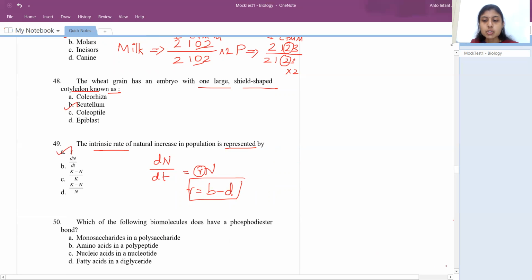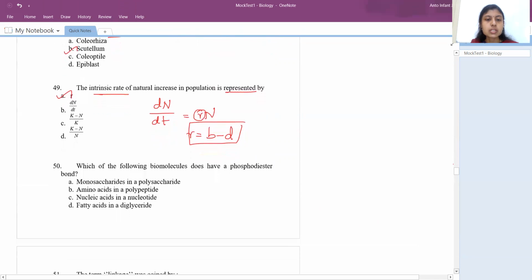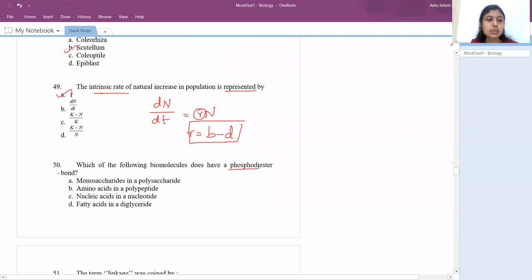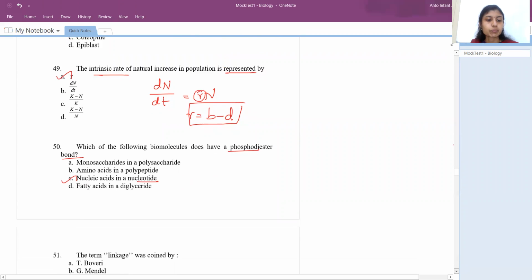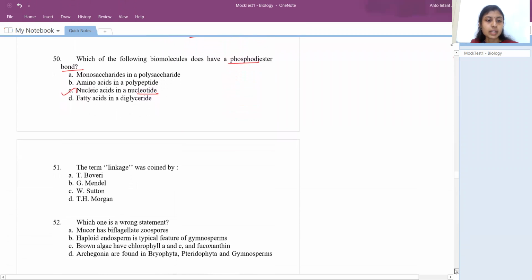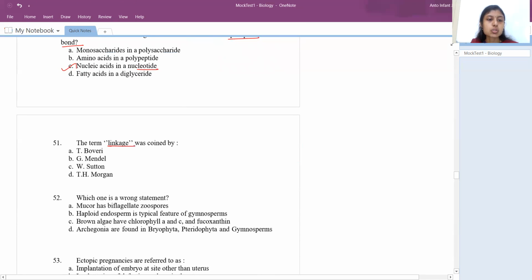Next question. Which of the following biomolecules has a phosphodiester bond? The answer is nucleic acid. Between one nucleotide and the other, there is a 3' to 5' phosphodiester bond. The term linkage was coined by T.H. Morgan. Morgan used Drosophila as his model organism and studied this linkage, right?